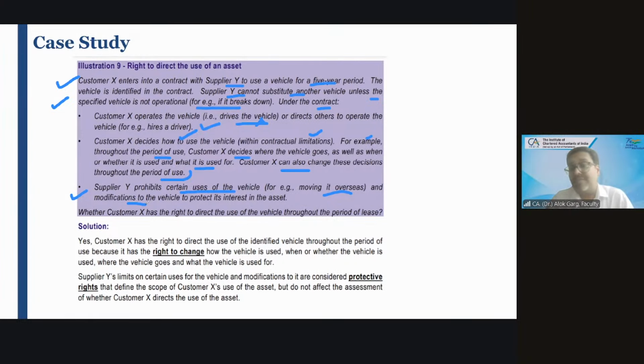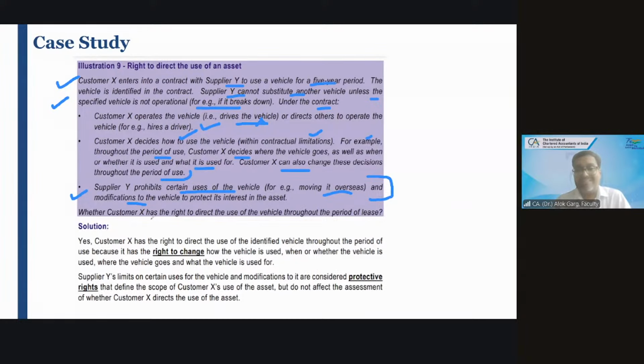So supplier Y is saying that you can't take this vehicle to the overseas country, and you cannot modify my vehicle, to protect its interest in the asset. Is it a right to direct the use of an asset, or is it a protective right? It's a protective right. So these rights are protective in nature.